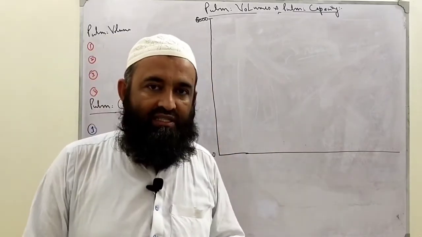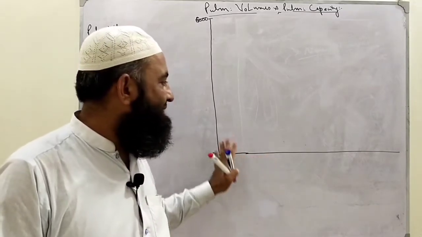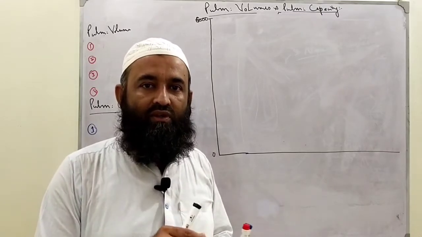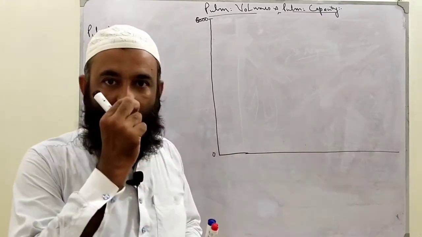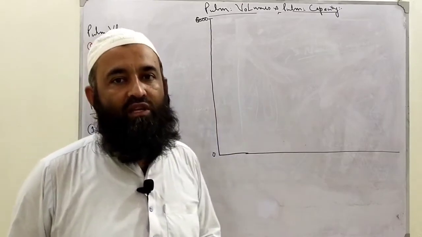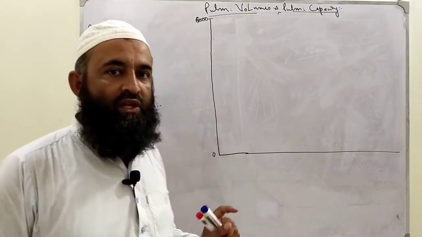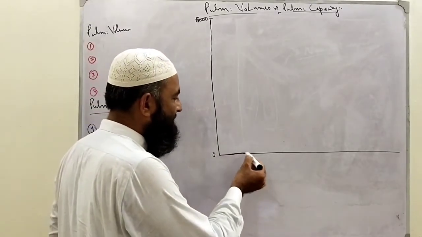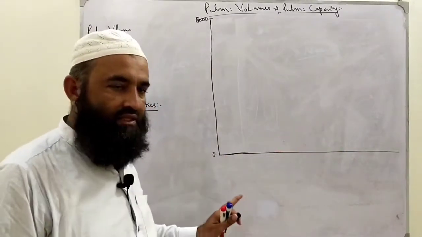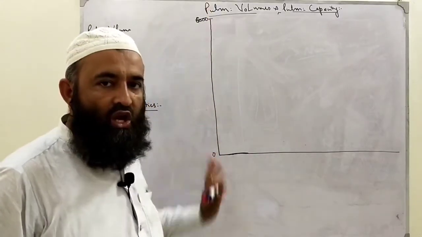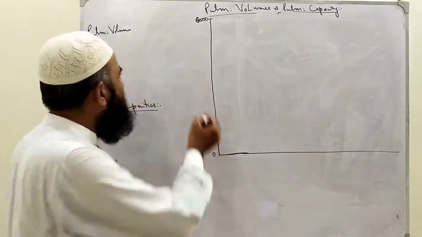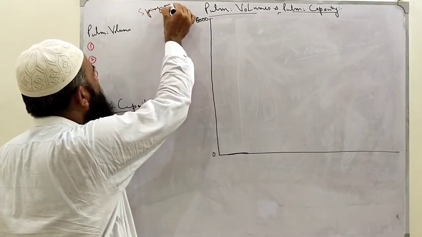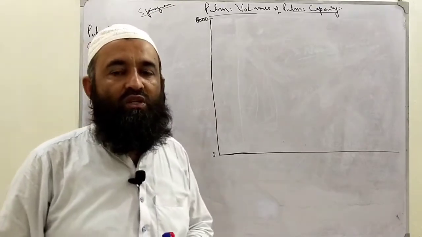But before understanding this thing, my request is draw this diagram with me. If you draw this diagram at the time you are seeing that video along with me, inshallah you will remember each and everything. Clear? So we will start. We have drawn a line along the x-axis. Clear? A line along the y-axis. This is basically the recording of the pulmonary volume by spirometer known as spirogram.